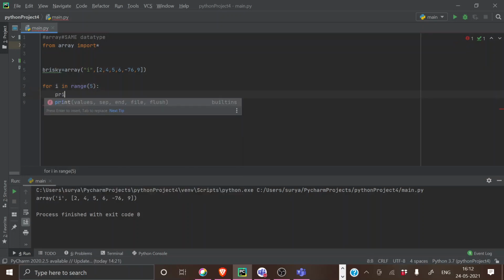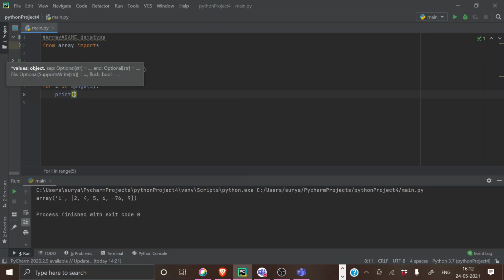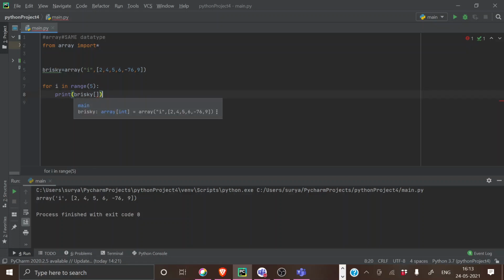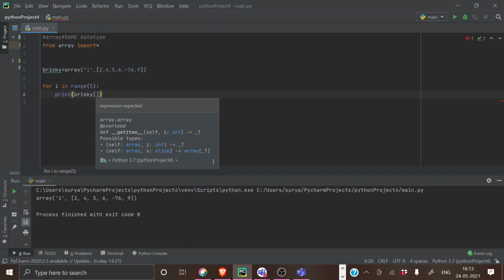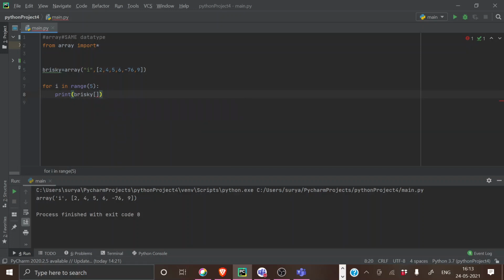Here, print. Inside print I'm going to give Brisky, and I'm going to make a square bracket. So what this square bracket implies with the data variable: whenever you are using a square bracket after a variable, that implies that you are going to point out the index value of it, the index value of any element.